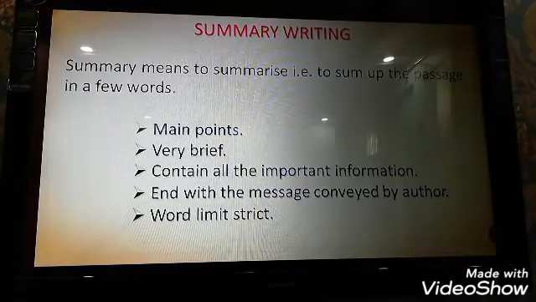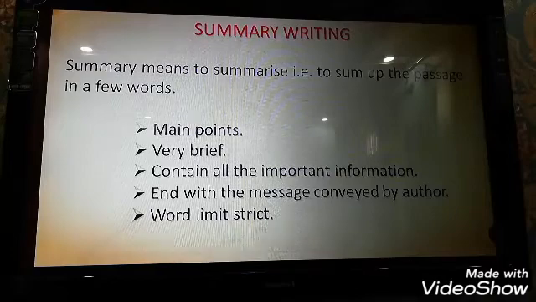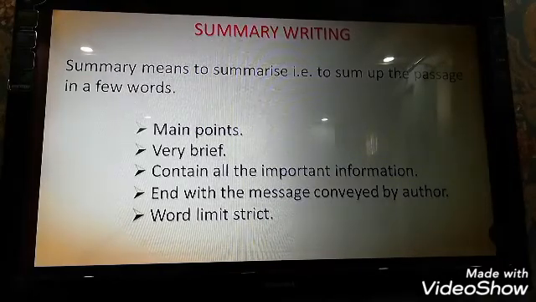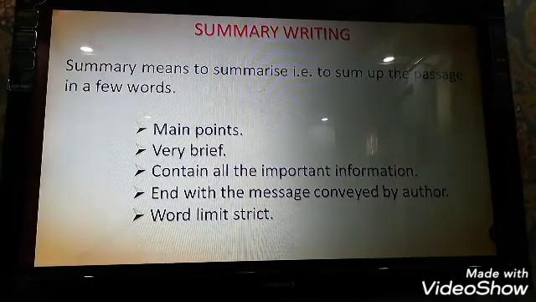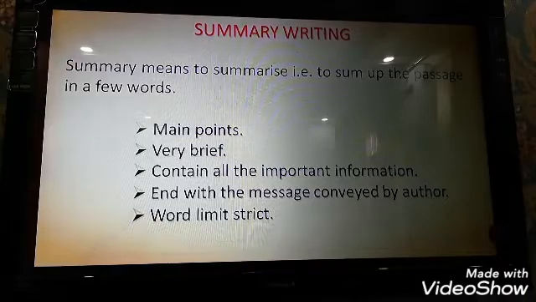If you're reading some prose, some chapter or some story, and it consists of 4 or 5 or 7 paragraphs, you can put it in one single paragraph, that is the summary of the story. The summary does not require any paragraphs, because it is already a condensed form of whatever you have read in 5 or 6 paragraphs. So that's all for today. Thank you.